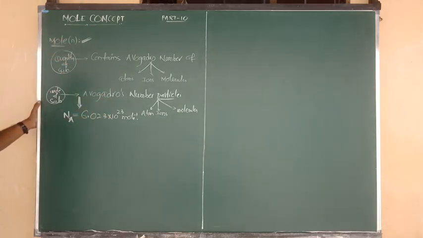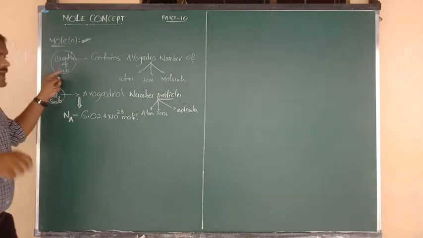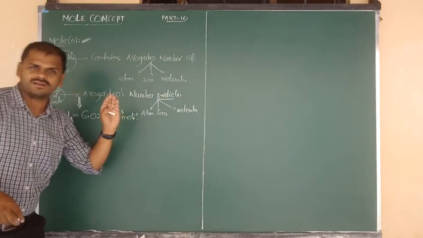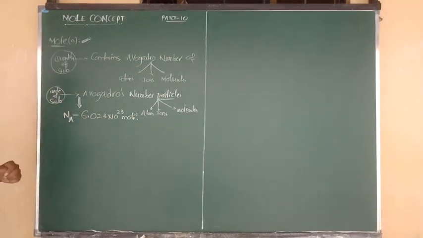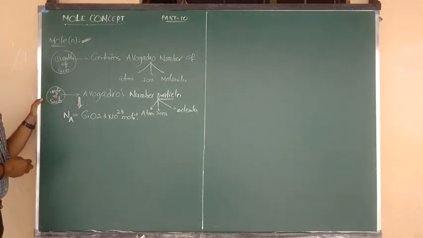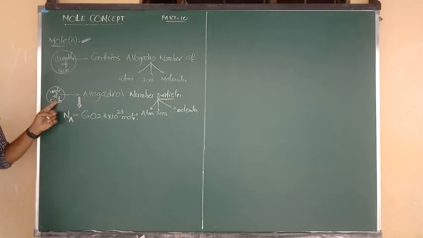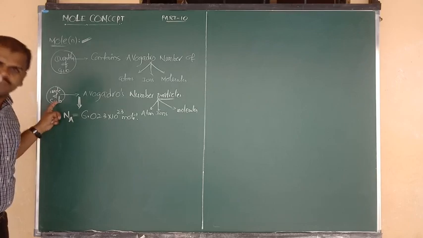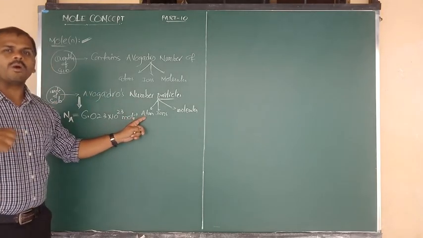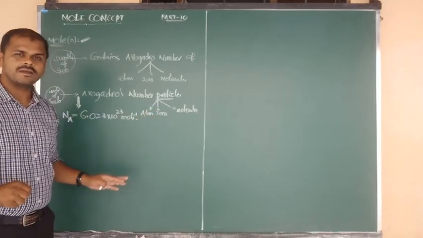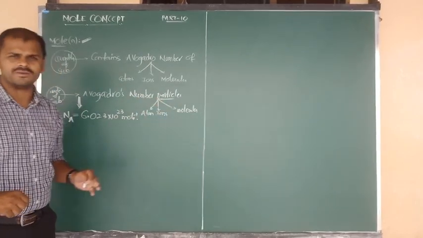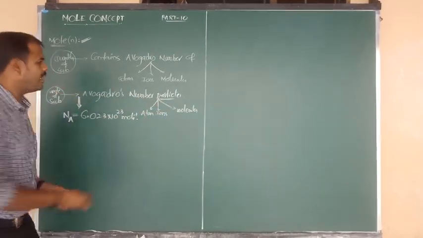So once again, what is meant by mole? The amount of a substance which contains the Avogadro's number of particles. That is the definition of mole. One more thing, थोड़ा सा depth में जाएंगे. Listen carefully. 1 mole of a substance means it should contain a fixed number of atoms, or a fixed number of ions, or a fixed number of molecules. What is the fixed number? Avogadro's number.